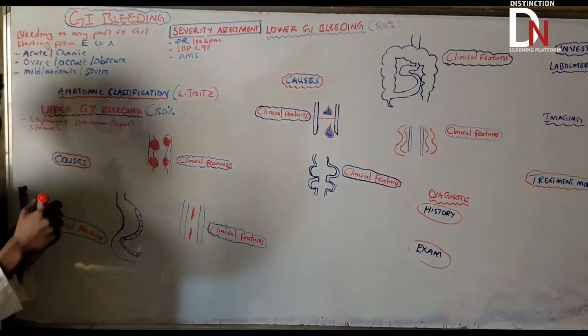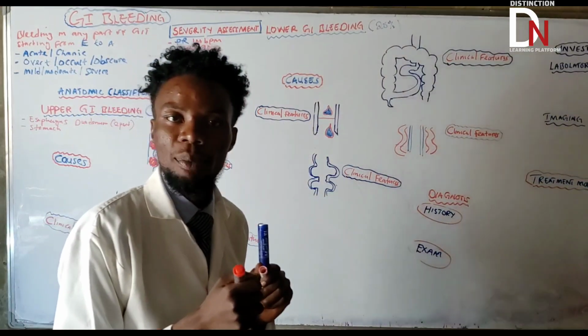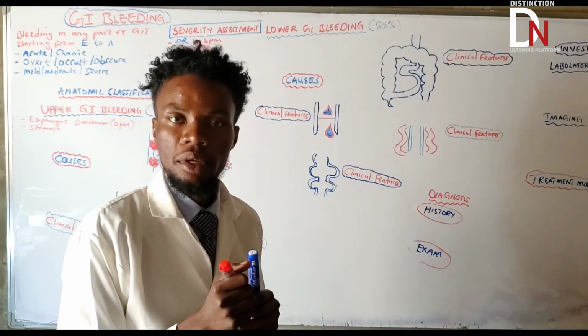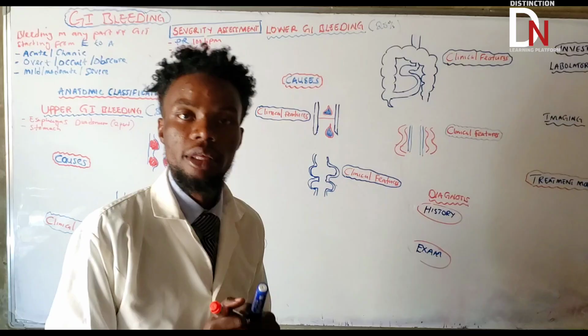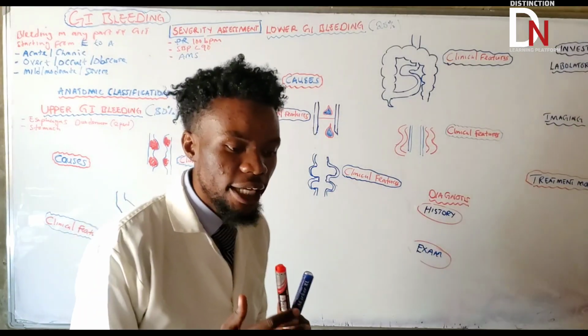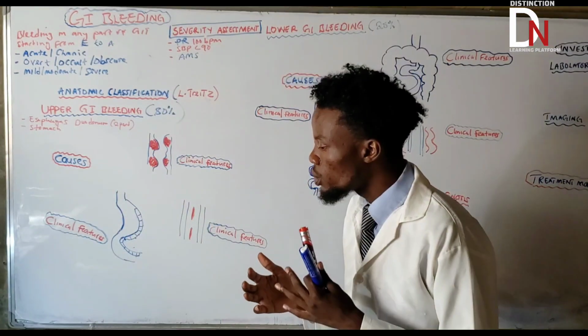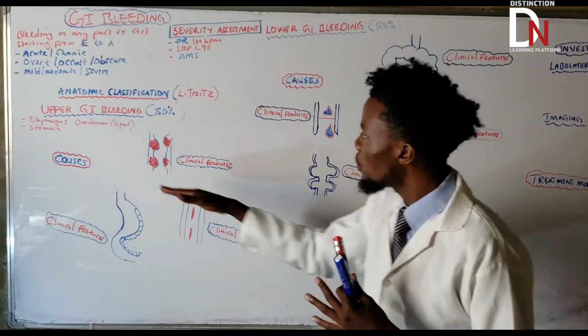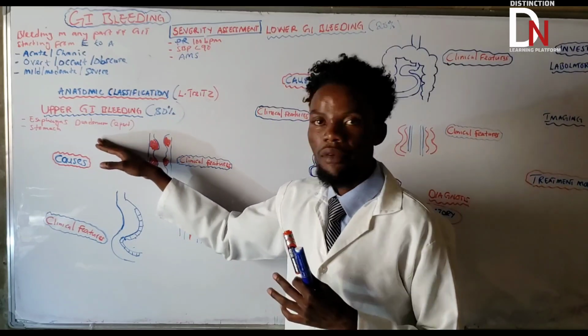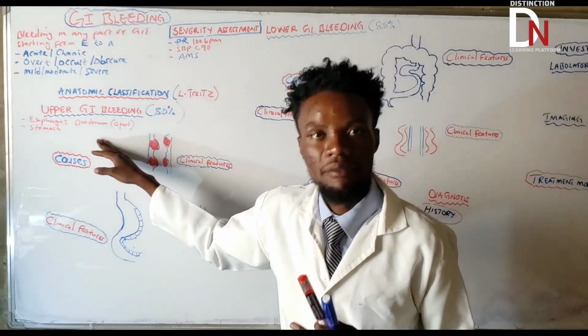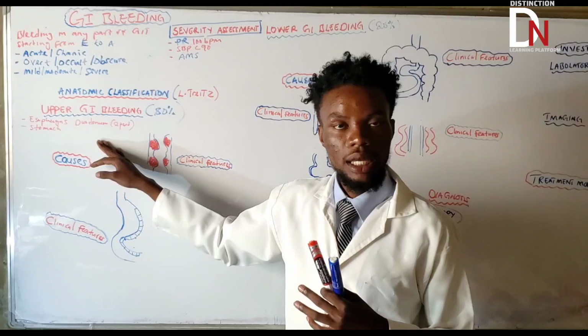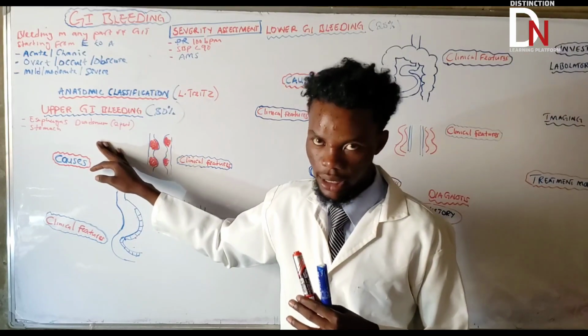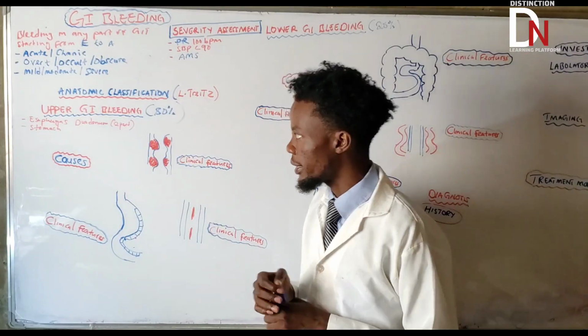Remember that the duodenum is categorized into 3 parts: the first part, second part, and the third part. But for upper GI bleeding, if the second part of the duodenum is affected, then we are going to consider that as upper GI bleed. Okay, you need to understand that.